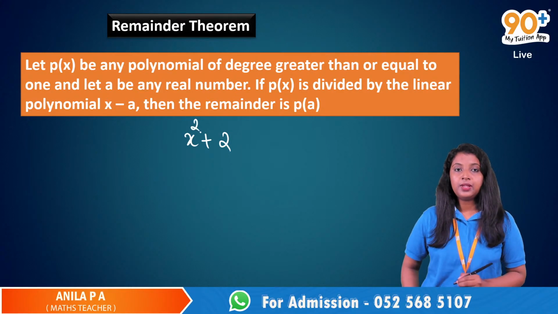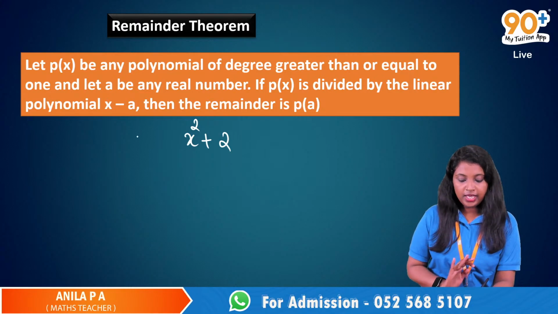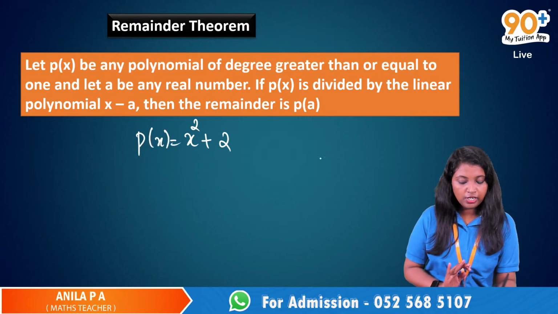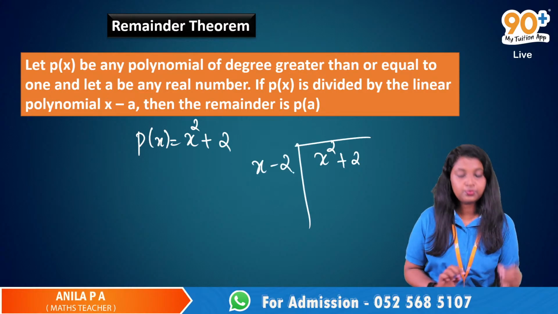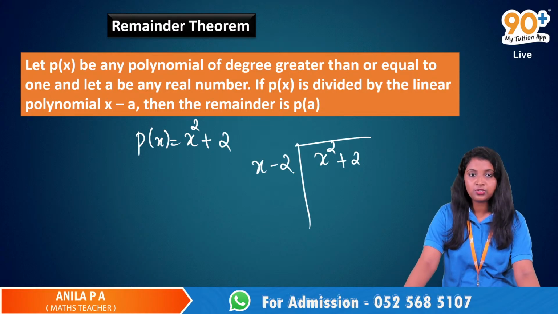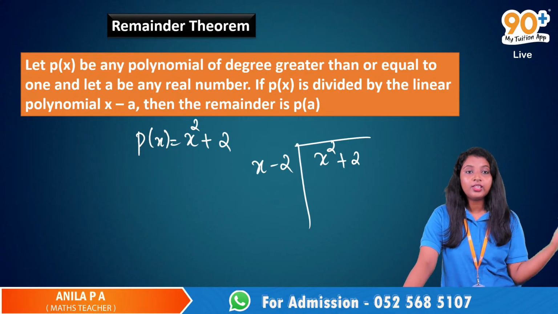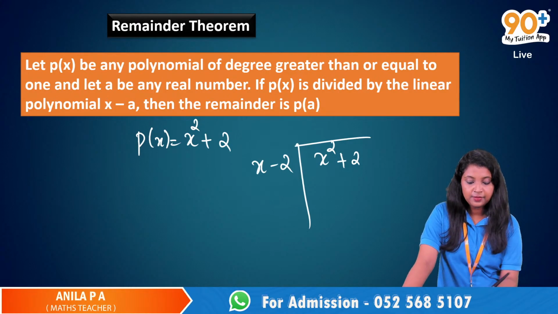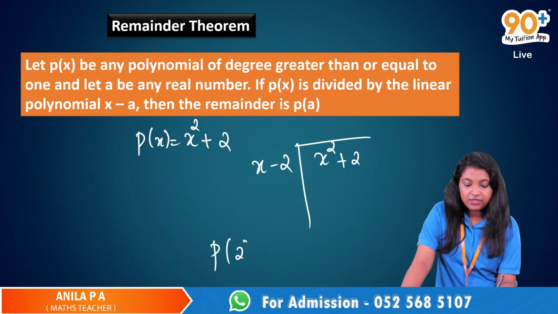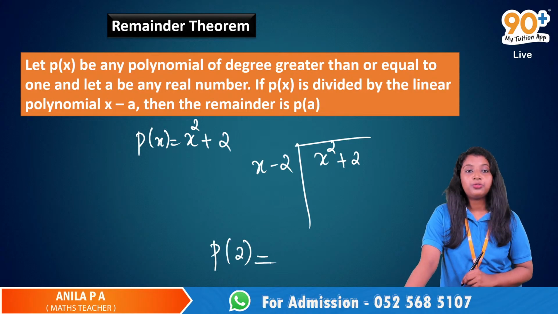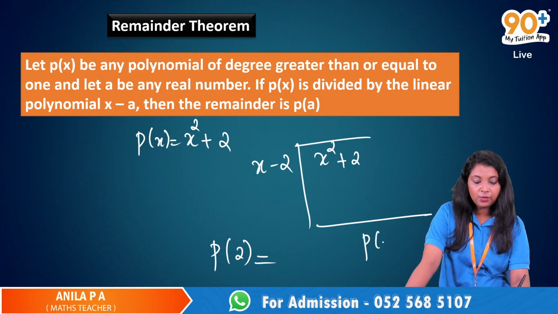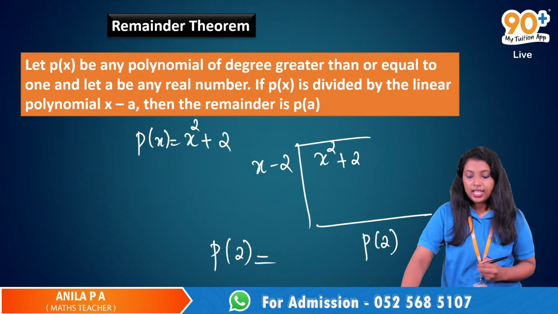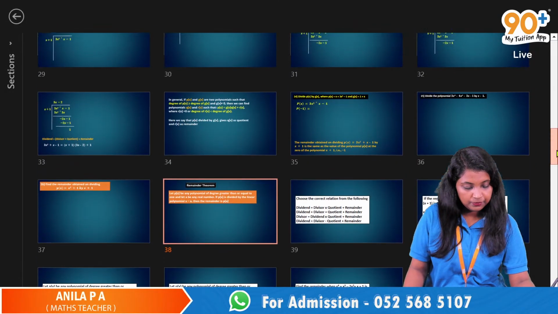Let's take x square plus 2. This is a polynomial and I am dividing this polynomial by x minus 2. Without doing the whole division, I can say that the remainder will be equal to p of 2. Okay, we will get some remainder here and its value will be equal to p of 2.